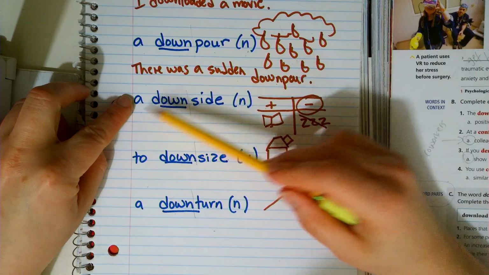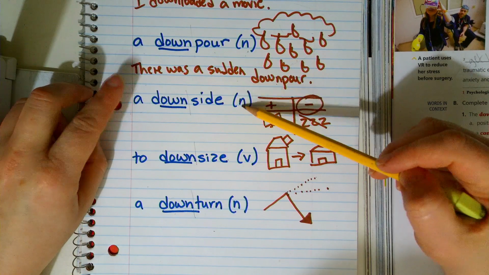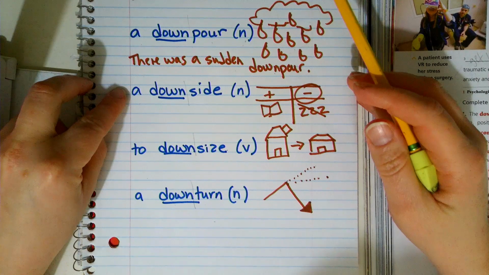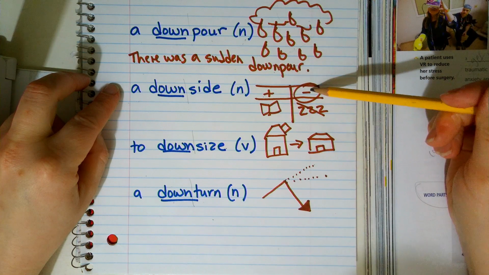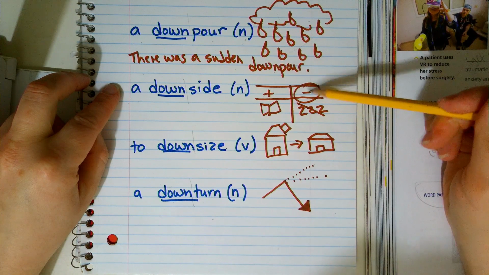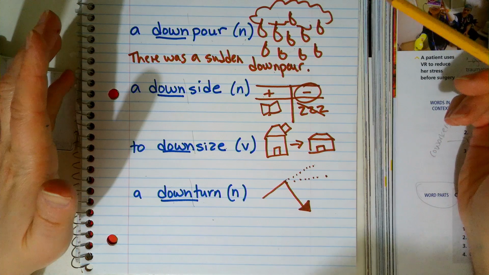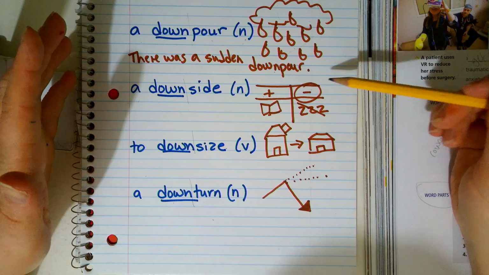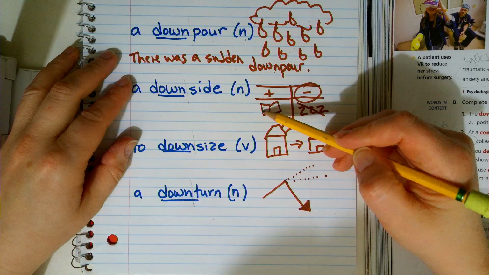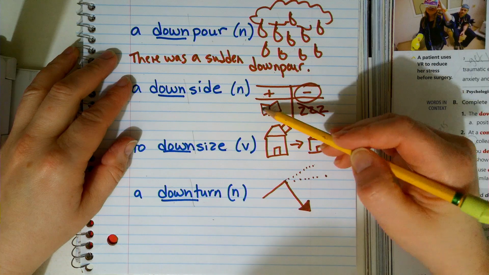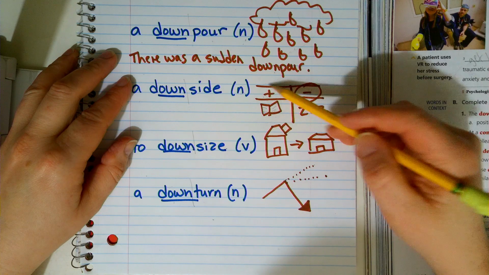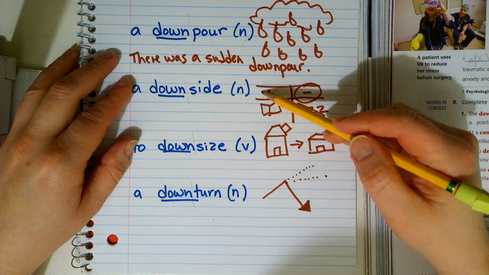Next word is a downside. It's a noun, it's a thing. So many things have positives and negatives, pros and cons, advantages and disadvantages. So you might say, well, going to college, there are many advantages, right? You get to read lots of books. This is my book. Doesn't look like a book. Okay, so this is an advantage, an upside, a pro.